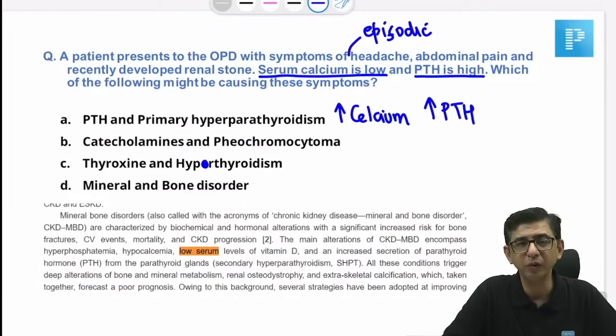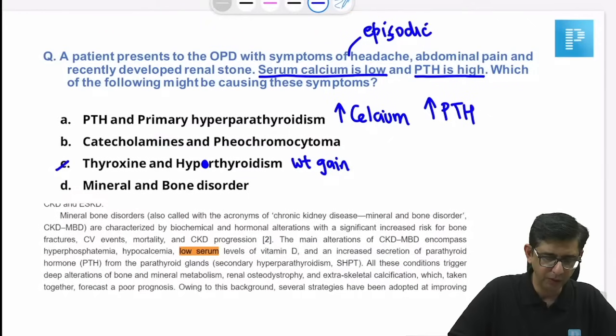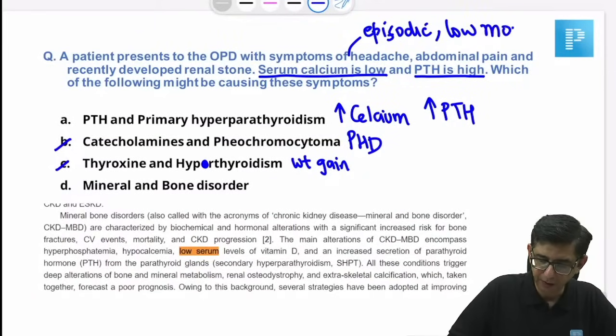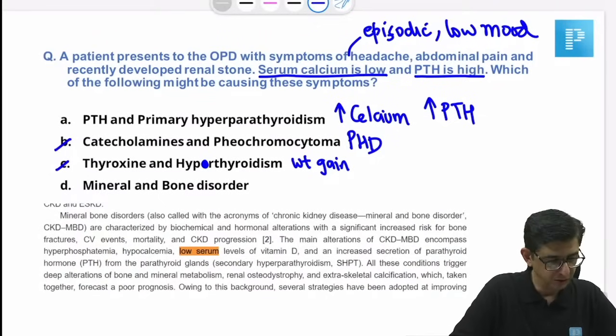So in hypothyroidism, features are going to be different. There's going to be weight gain, there's going to be cold intolerance in a patient, so I can rule that out. Pheochromocytoma, the presentation would be that of PhD. Okay, low mood in the patient. Okay, great. So I think the question can be solved on the basis of recurrent stones. Okay, developed recurrent stones.